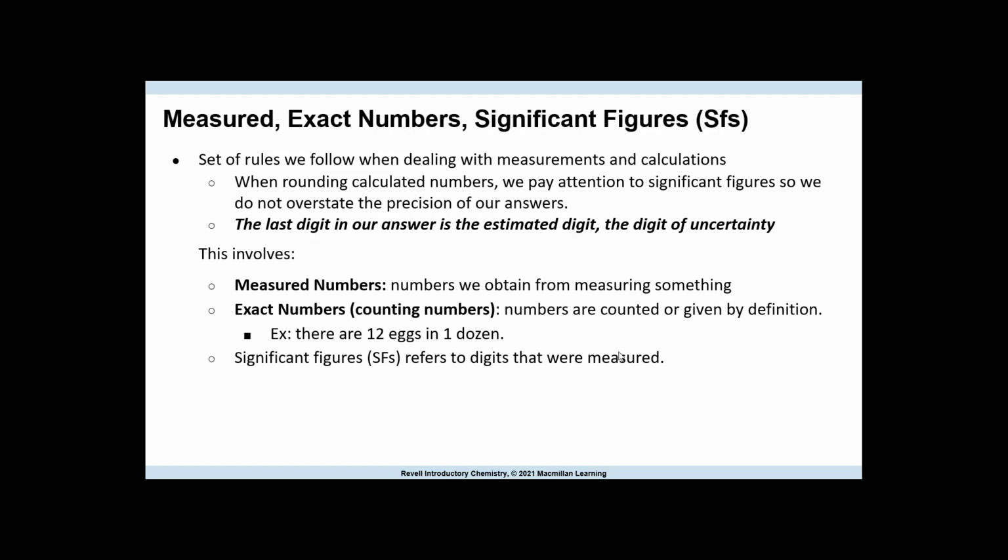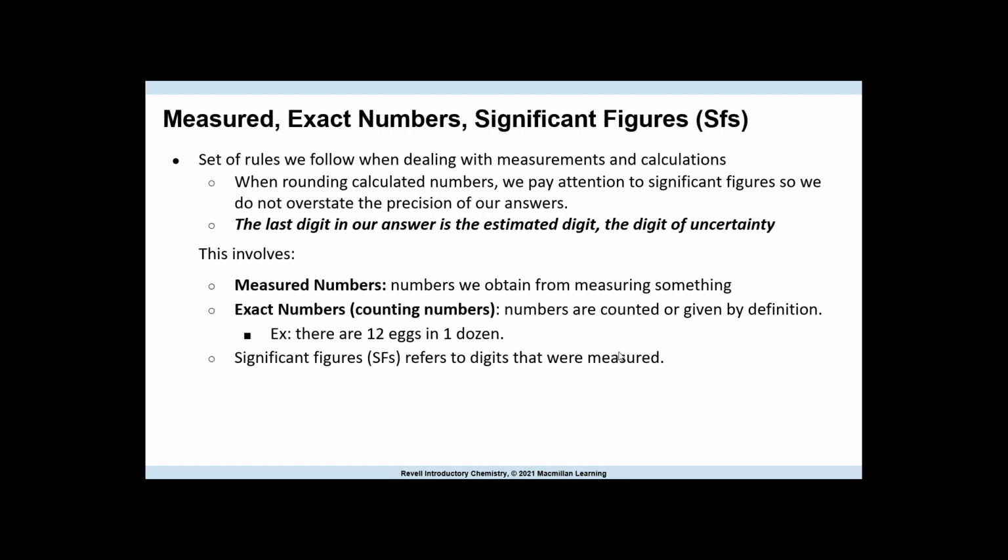Some of the things that are involved in this are understanding measured numbers. Measured numbers are anything that we measure. That's it. It's that simple. Is it measured? Then it is a measured number. We deal with exact numbers. Exact numbers are not measured numbers. They are counting numbers, meaning 12 eggs, something you can count. 4 chairs, something that you cannot say a chair is 1.75 of a chair. It's a chair, 1 chair. You can't take away from that. You see a chair. 1 person, something that can be counted. 4 apples, 16 apples, 3 peaches, so forth. So there's a difference between measured numbers and exact numbers because there's different rules for these.